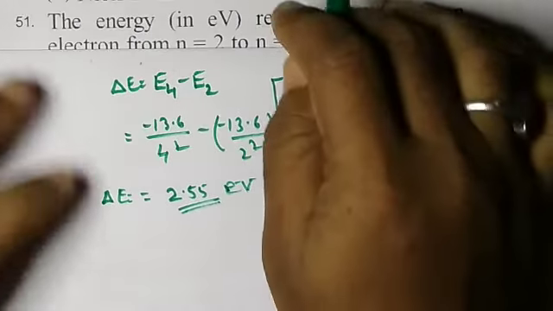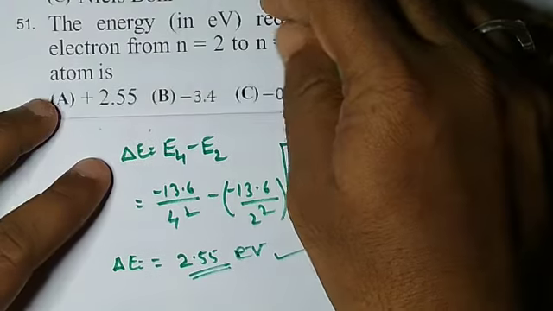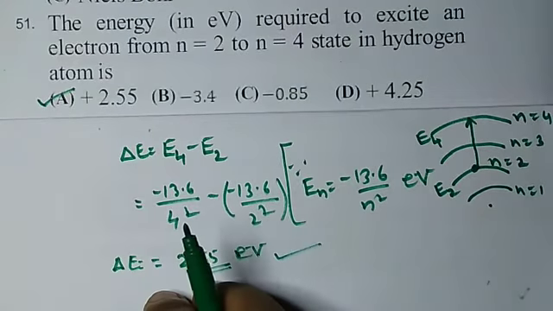So this is the answer, and the first option is correct.